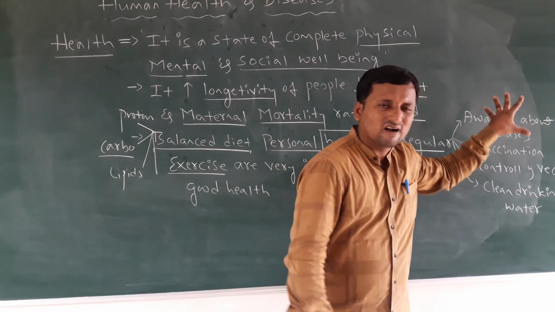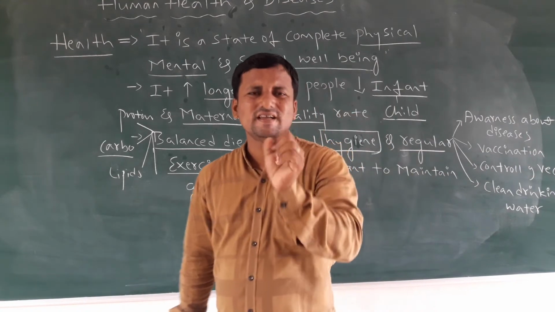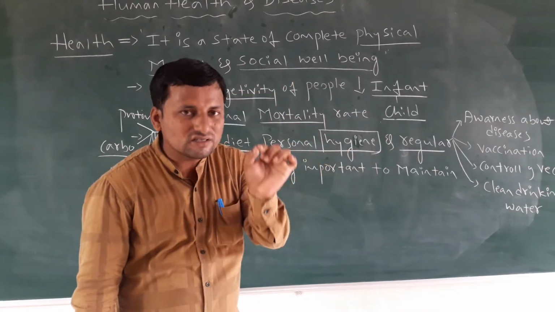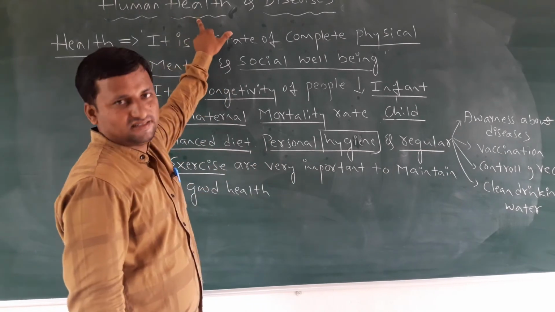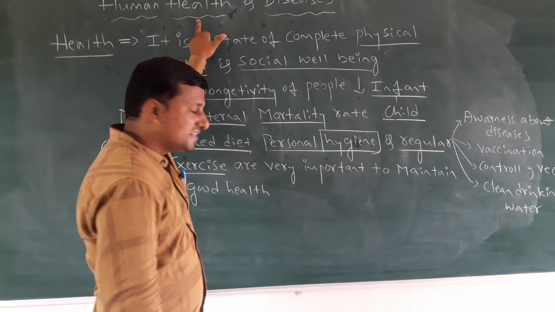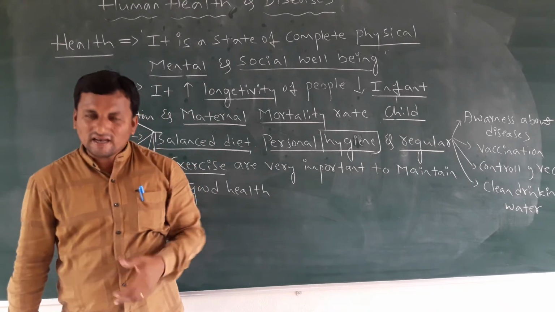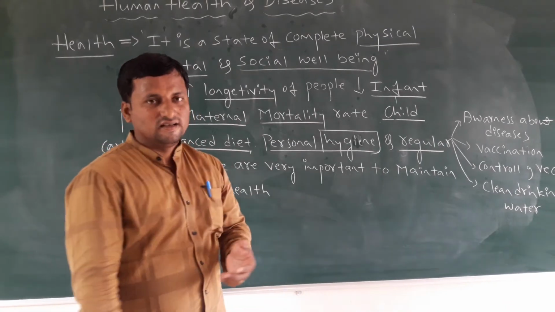So these are very, very important concepts about how to maintain our health. After these aspects, we are going to discuss diseases.